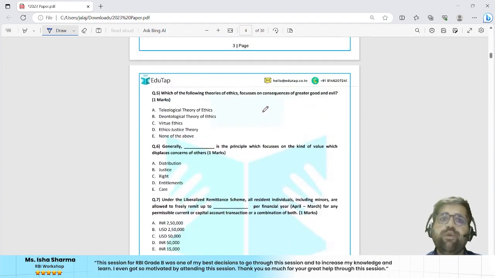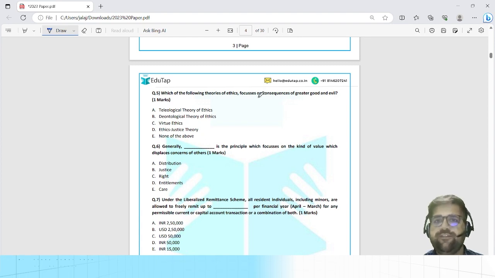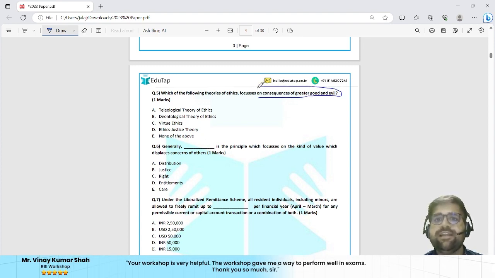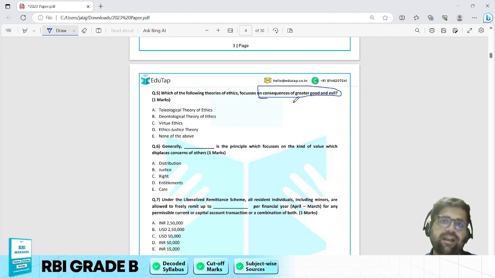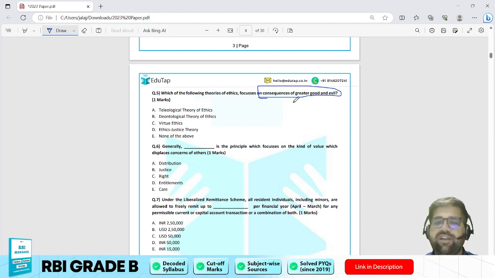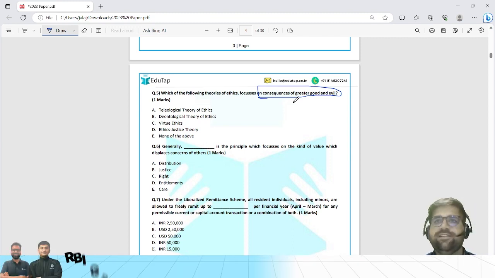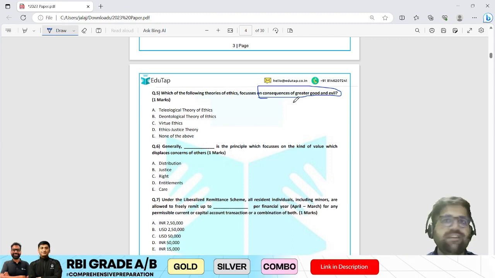Which of the following theories of ethics focuses on the consequences of greater good and evil? Now, ethics is that particular chapter which is quite alien to all those students who do not have any UPSC background, right? And I hope you agree with me. Now, this particular question which they have asked from ethics is a very basic, very superficial question.